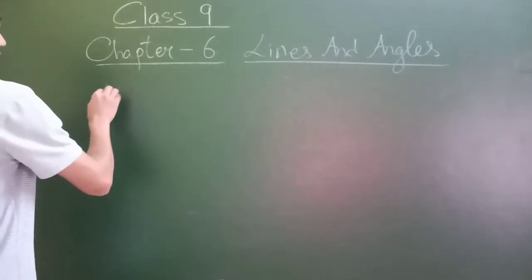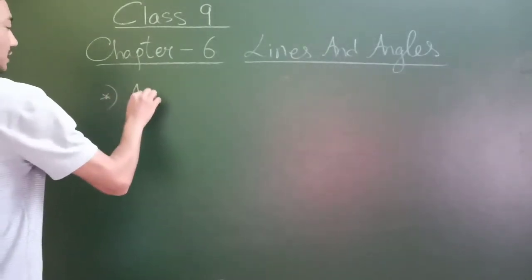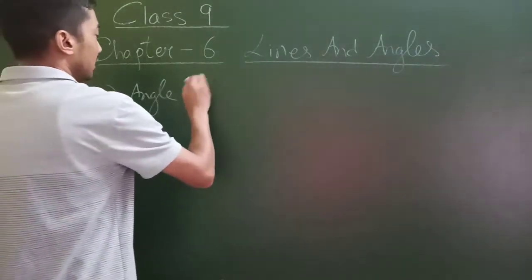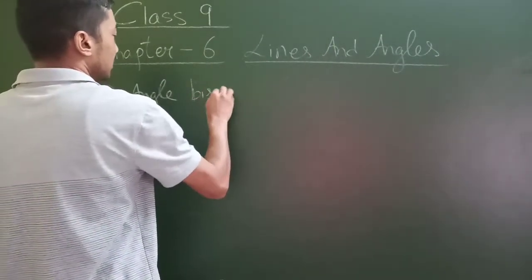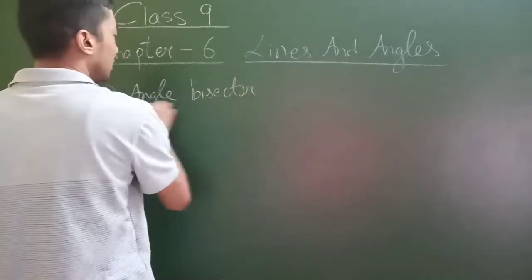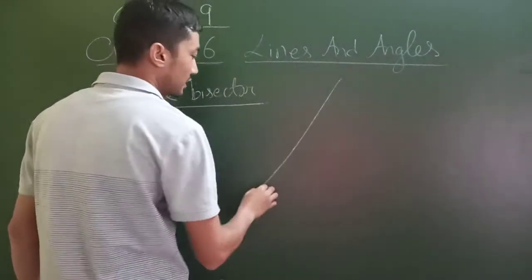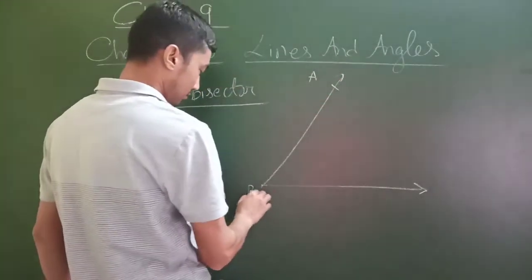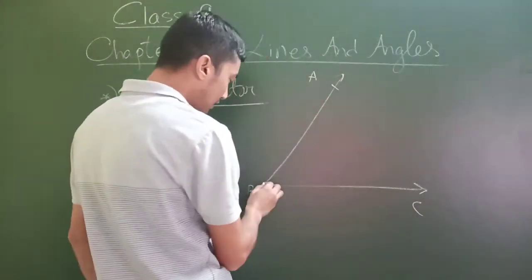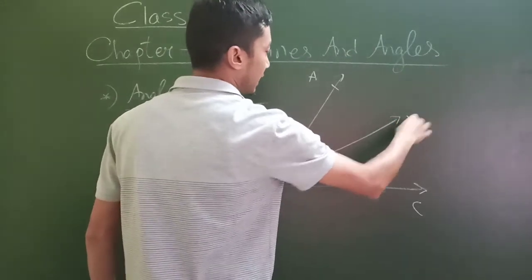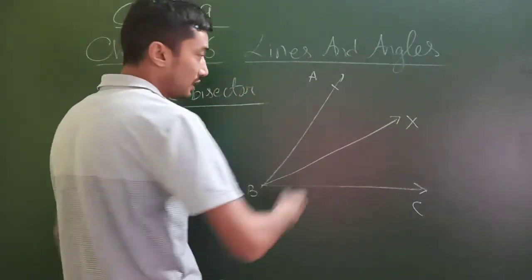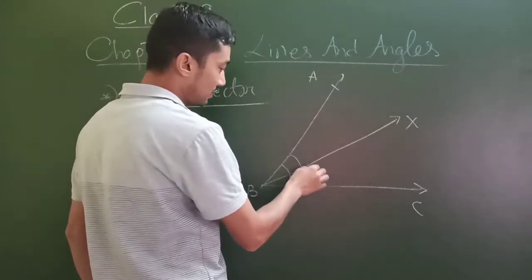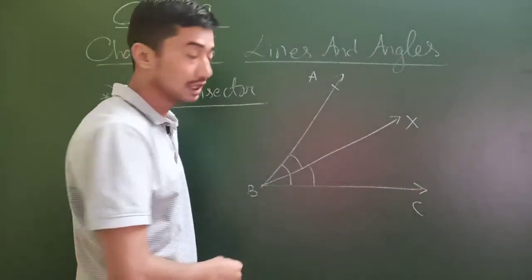Then of course we have another one, which is the angle bisector. This is not a type of angle, but something which I think you should know. What is an angle bisector? For example, if you have an angle ABC, and then there is one ray, let's say BX, this ray has cut this angle into two parts, isn't it?